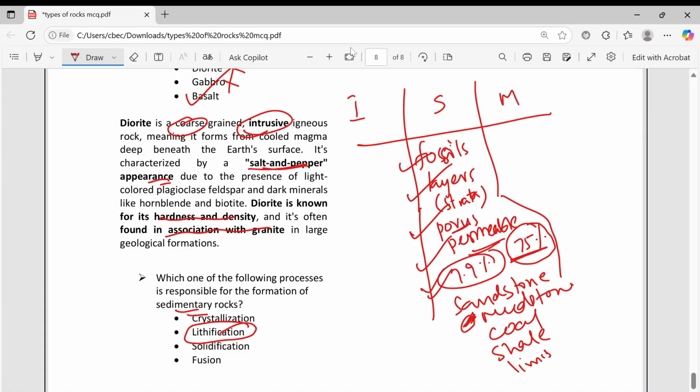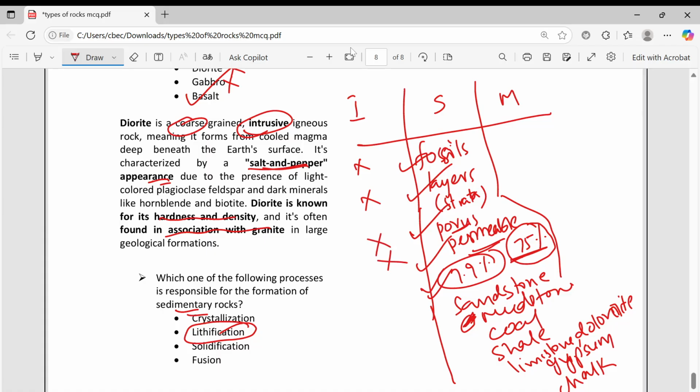Then limestone, a type of dolomite, gypsum, even chalk. Sandstone, mudstone, these are all sedimentary rocks. And then igneous, I told, no fossils will be there, no layers.